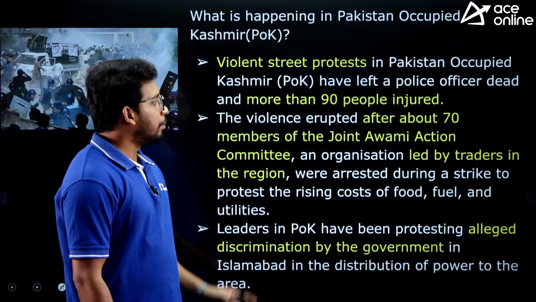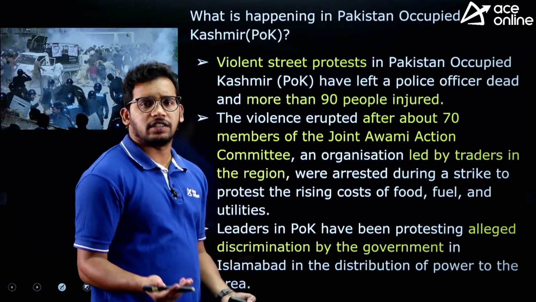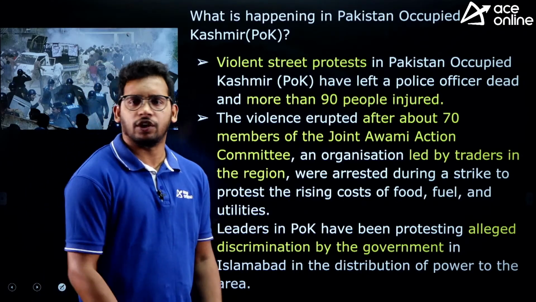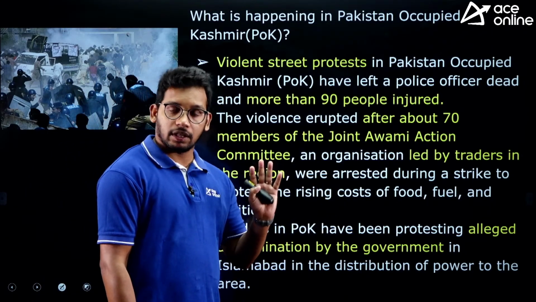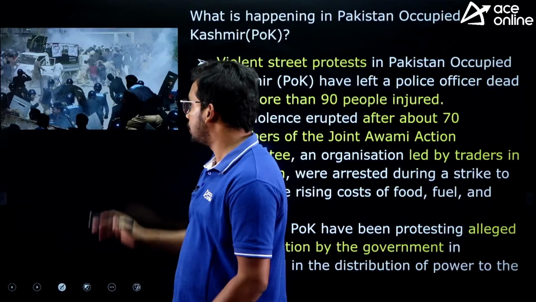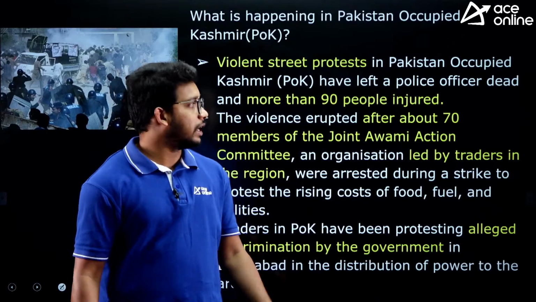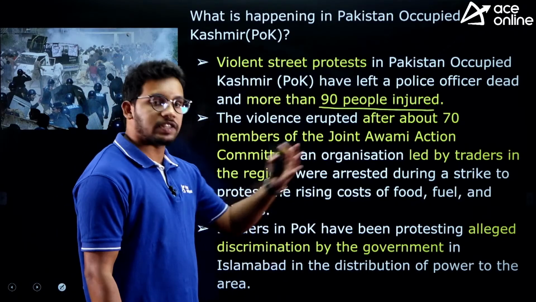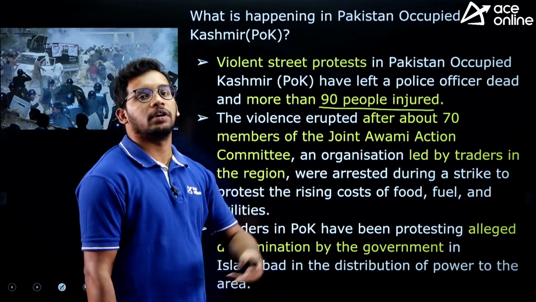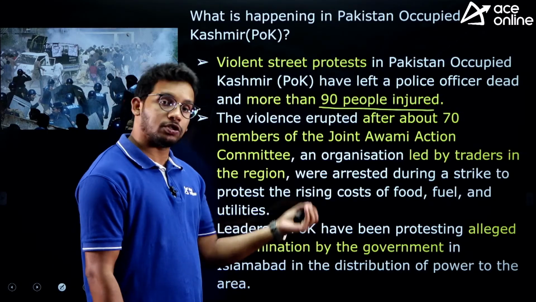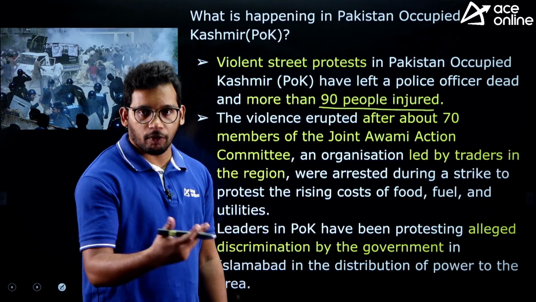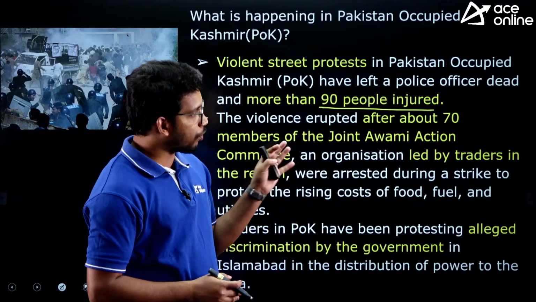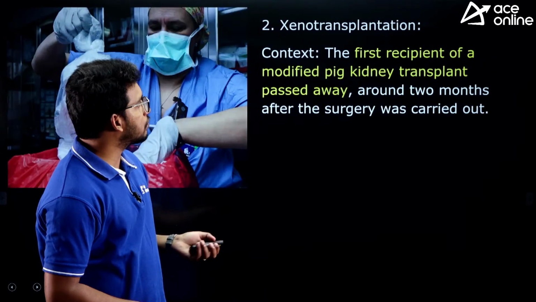Now what is happening? Because of extreme prices, there was high inflation, a lack of food, lack of fuel, lack of basic amenities like gas and all. So the people residing in Pakistan occupied Kashmir went for a huge protest, and more than 90 people were injured in the protest recently. They are protesting against the government of Pakistan because it is not providing them proper resources or supporting them with some basic rights as well. Because of that, a lot of violent protest has burst out there. So that is what happened.